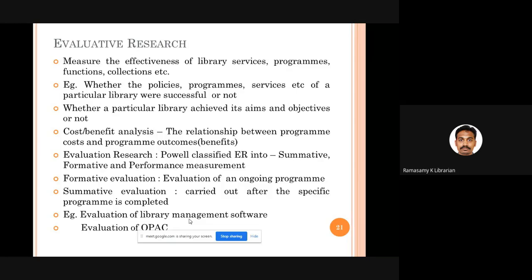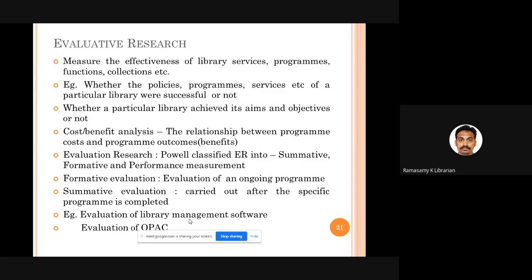What is formative evaluation? See, when you are implementing a particular software, when the implementation is going on, you go and evaluate it. That is known as formative assessment. When a particular program is completed, once the program is completed, then you go and evaluate it.